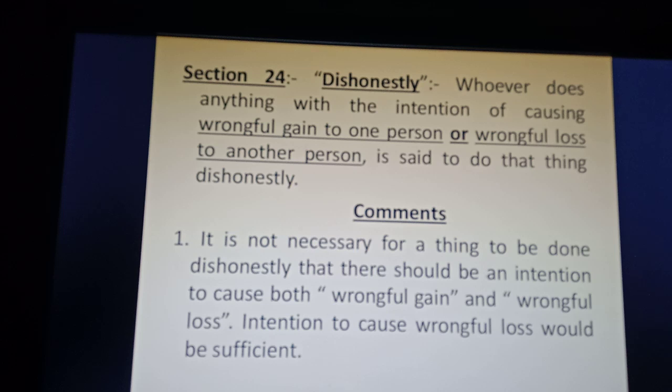What is the bare language of this section? Now let us study. Whoever does anything with the intention, there must be an intention of causing wrongful gain to one person or wrongful loss to another person is said to do that thing dishonestly. After reading section 24, it is very clear that the word employed in section 24 is "or". So, the intention may be either of causing wrongful gain to one person, or the intention may be to cause wrongful loss to another person.